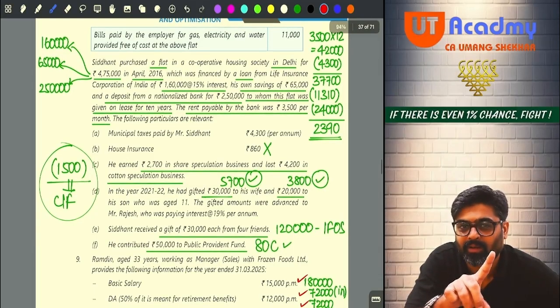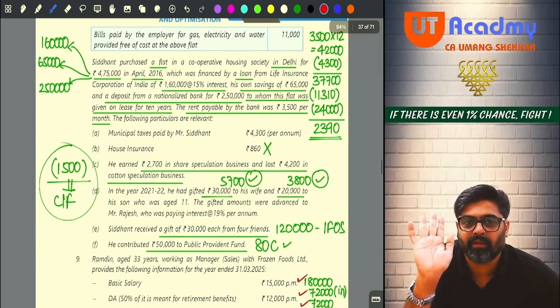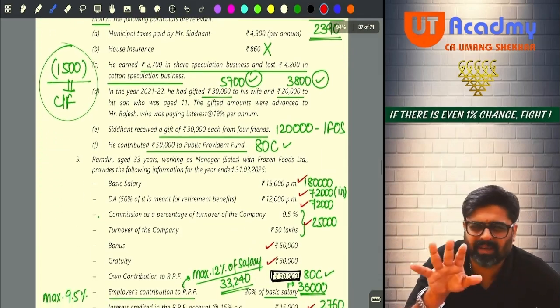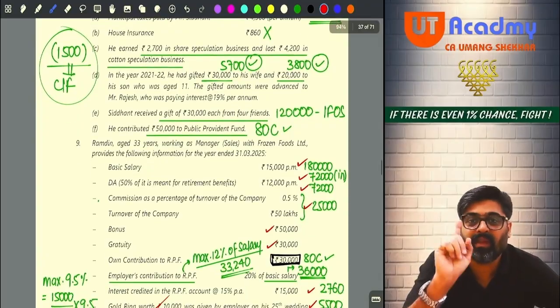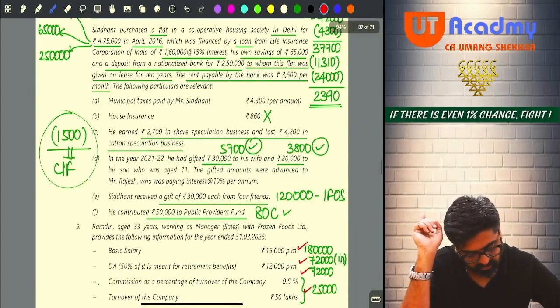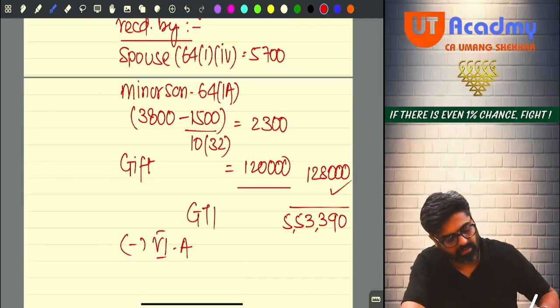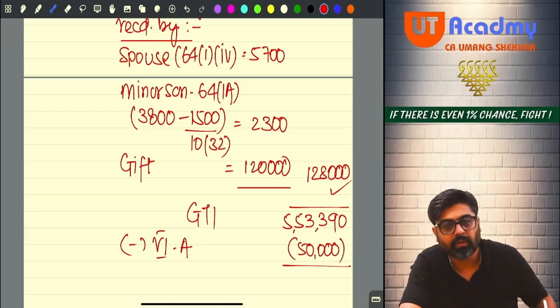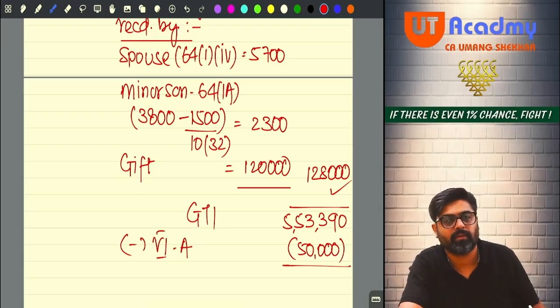Remember, there is no housing loan repayment. If it would have been there, we would have claimed it under 80C. But it is not there, forget it. PPF is there. How much PPF? Check. PPF is 50,000. So we can claim 50,000 under 80C. And we are claiming it because we are not following 115BAC.